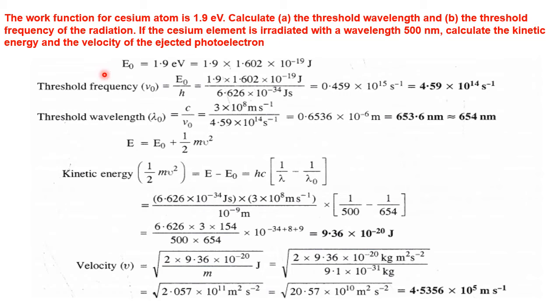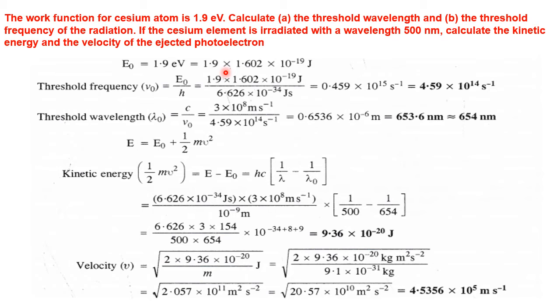Right? What is E naught? Threshold energy, the minimum energy required. Okay, it is given as 1.9 electron volt, and to get it in joules, please multiply. That will give it in joules. Okay, this type of example we have done in our previous session, converting electron volt into joules or joules to electron volt using the conversion factor.